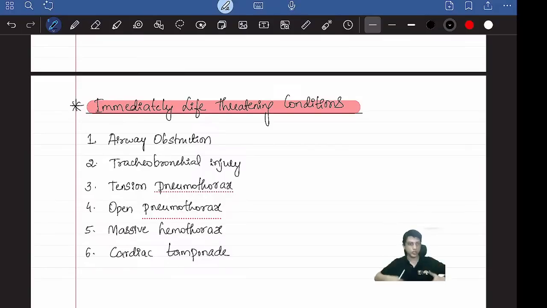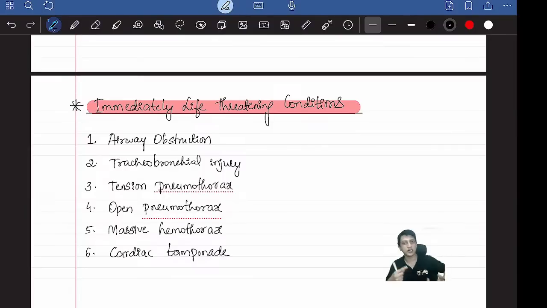Okay, from the nose till the bronchioles, anywhere there is a block, it can cause airway obstruction, and I told you, it can immediately cause death. Next, tracheobronchial injury. There is no obstruction, but there is a cut. My trachea is cut already. So air cannot go into the lungs now. Air cannot enter. Correct? That's why tracheobronchial injury.